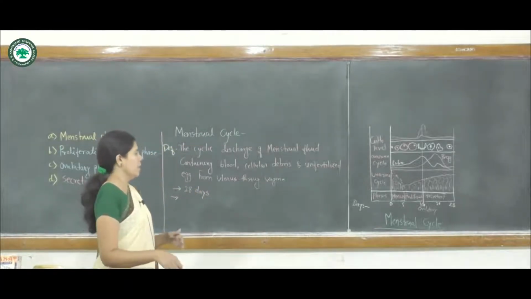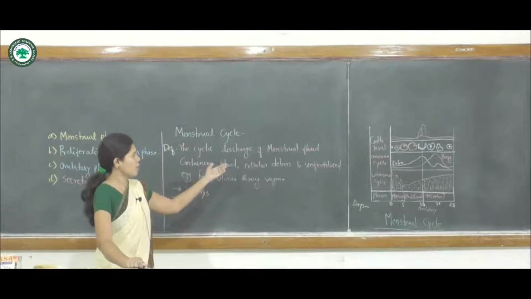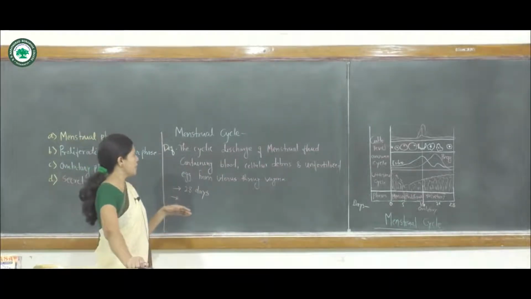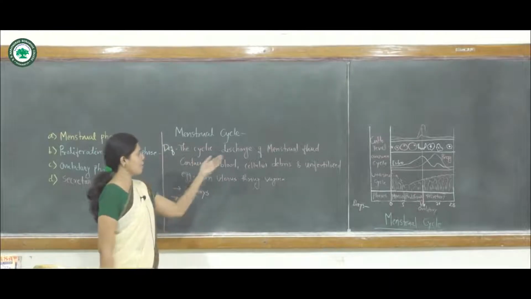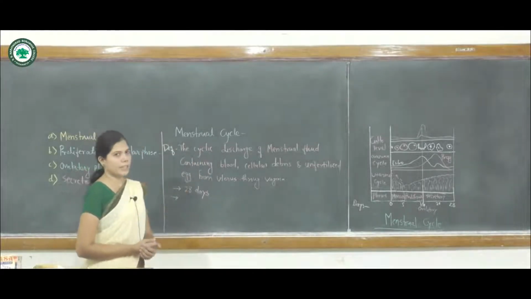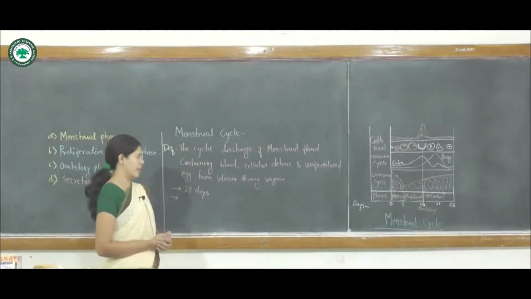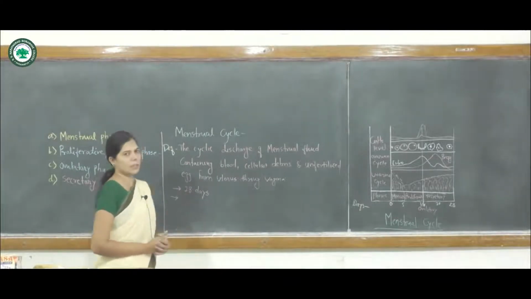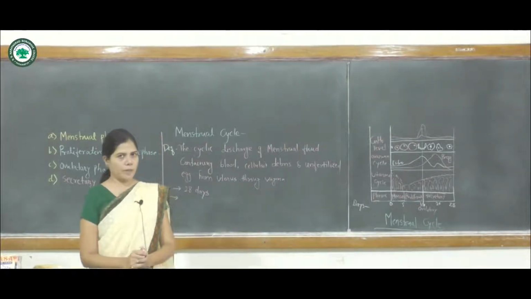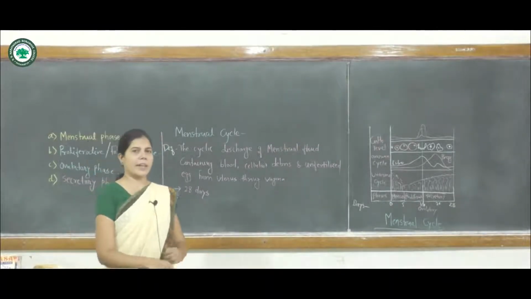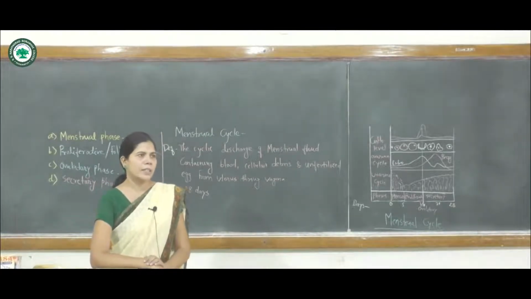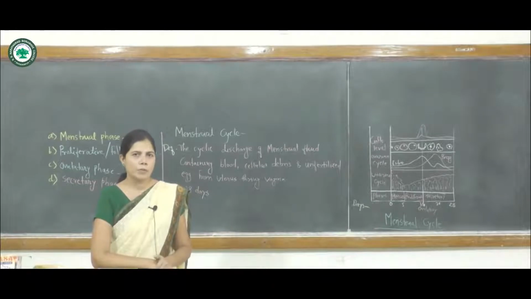It is the cyclic discharge of menstrual fluid. We can say that the definition of the menstrual cycle is the cyclic discharge of menstrual fluid containing blood, cellular debris and unfertilized egg from the uterus through the vagina by a non-pregnant woman. The cycle is carried out approximately every 28 days, meaning it repeats again and again every 28 days.